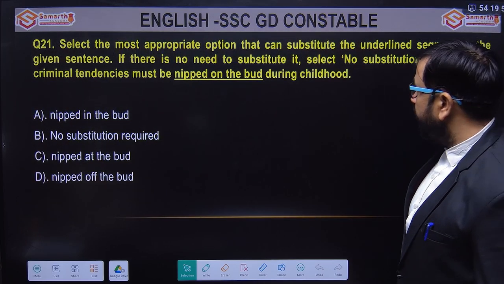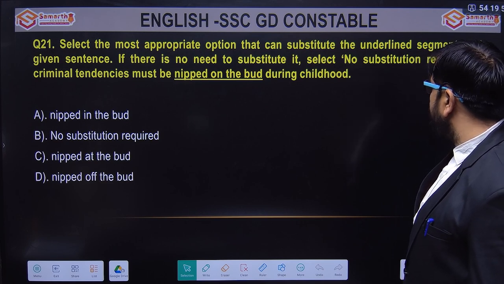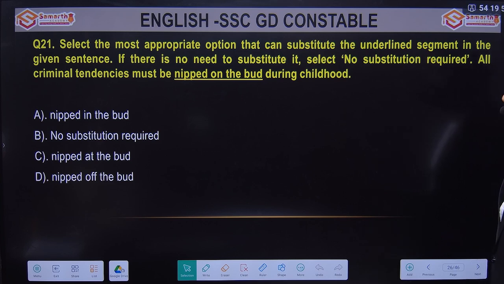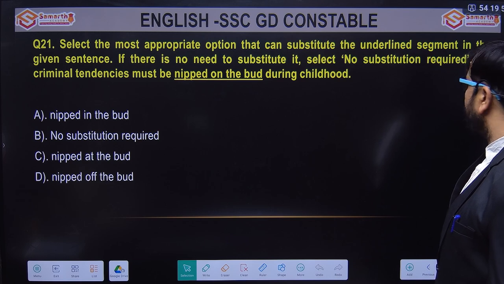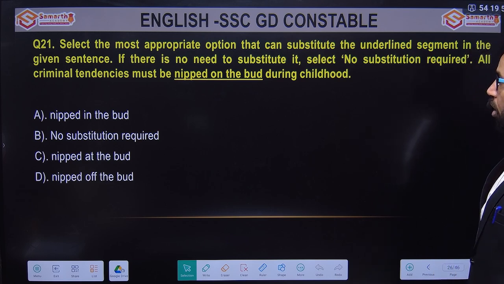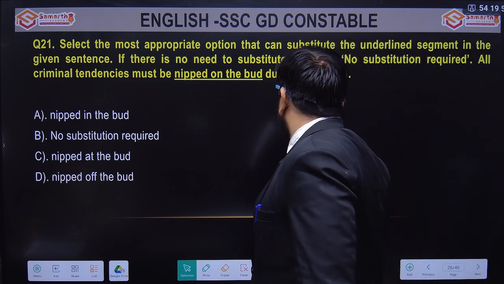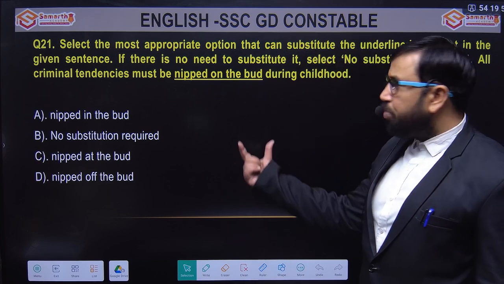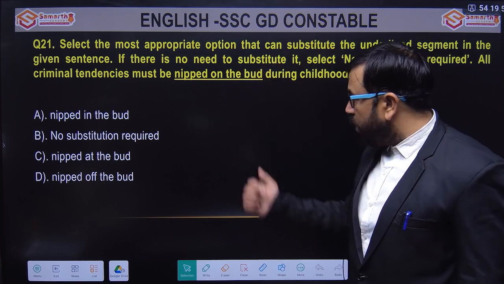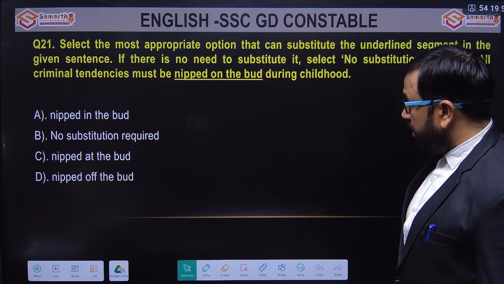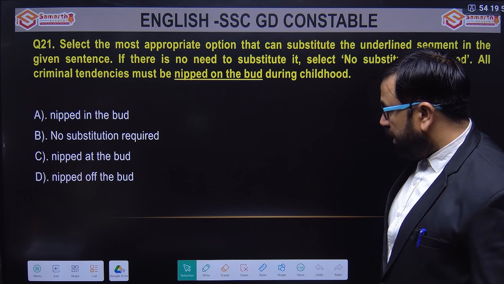The very first question in the series is: select the most appropriate option that can substitute the underlined segment in the given sentence, and if there is no need to substitute it, select no substitution required. The question is: all criminal tendencies must be nipped on the bud during childhood. There is an idiomatic expression, nipped on the bud, which is wrongly given here. Options are nipped in the bud, no substitution required, nipped at the bud, nipped off the bud.